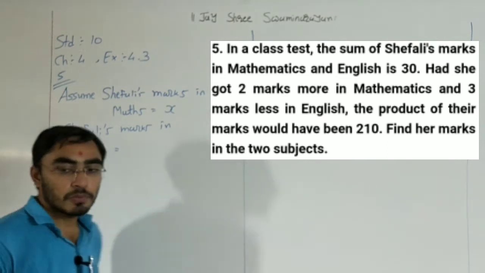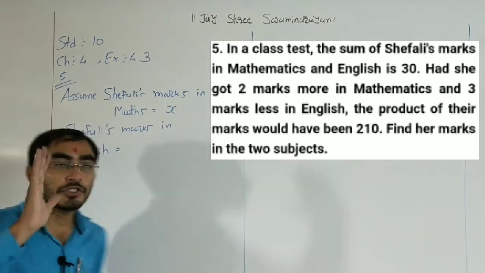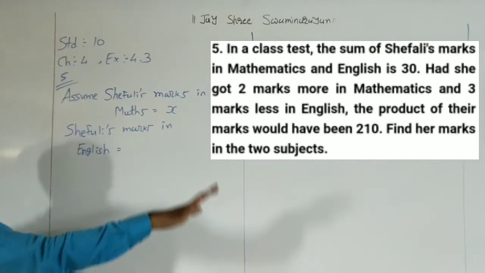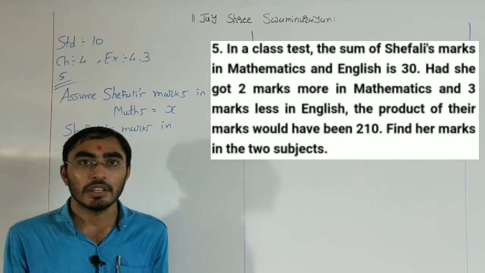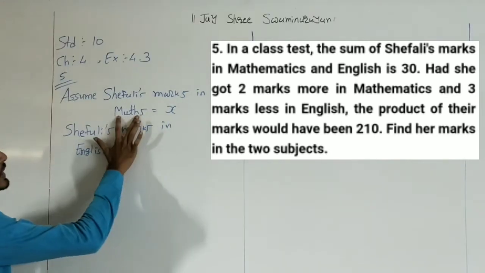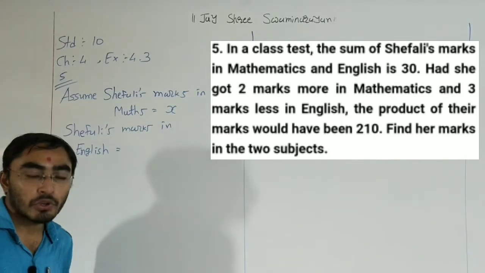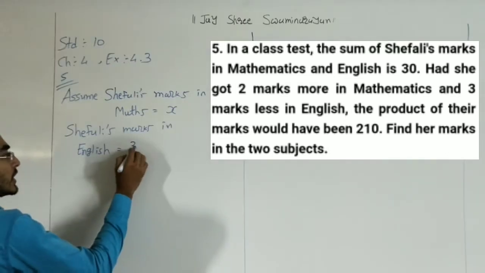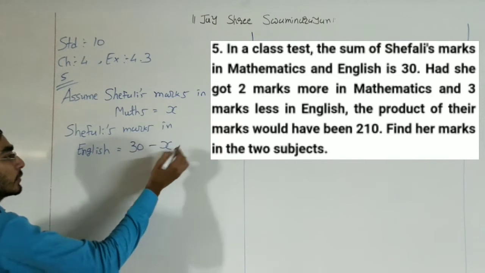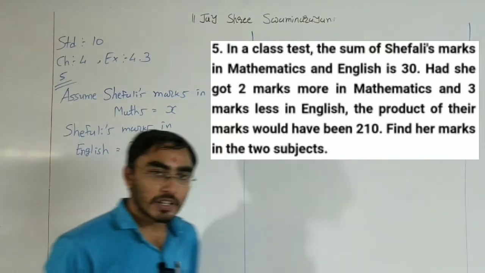Now the addition is given to you, right? The addition of marks, of mathematics marks and English marks, is 30. Now you know the marks in mathematics is X. So how can you get the marks in English? That means from the total just subtract the marks in mathematics, right?